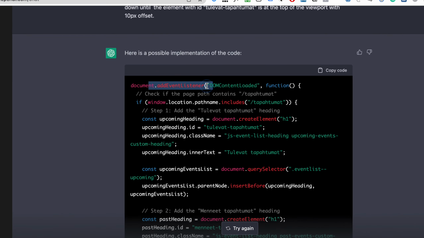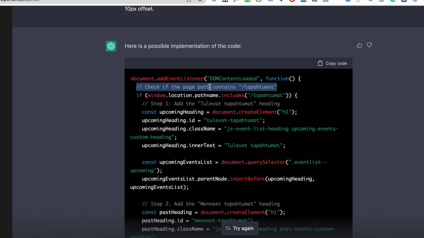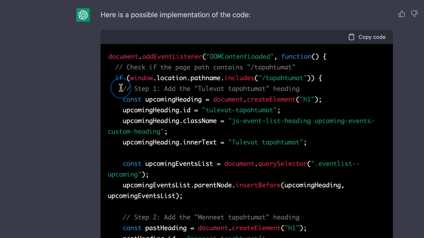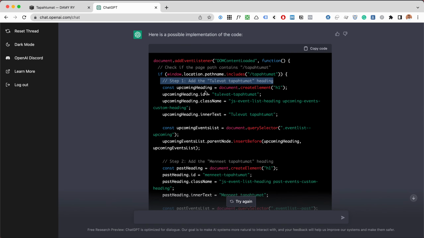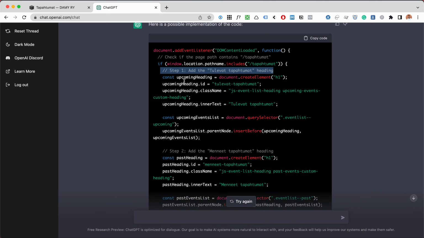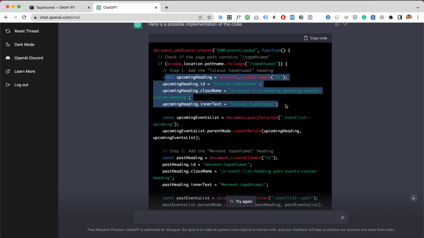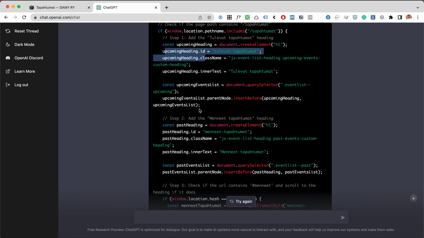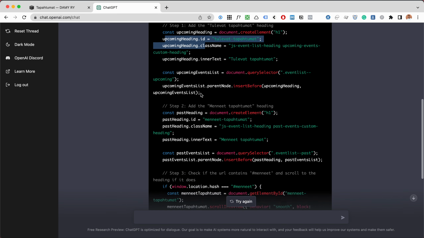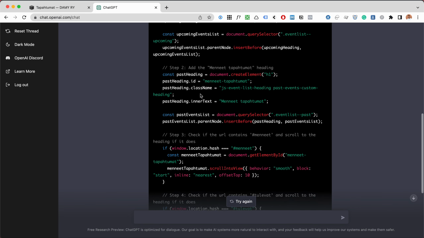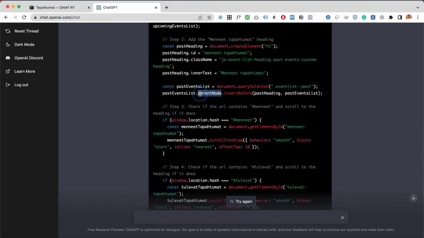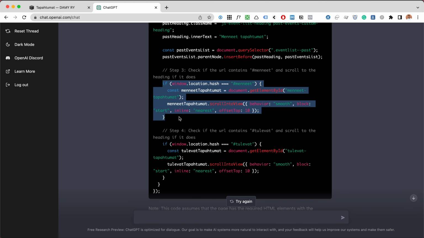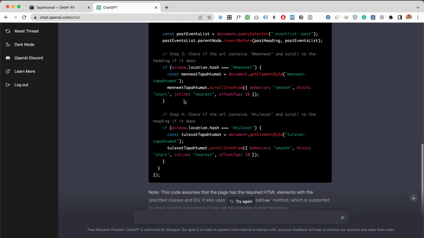Add event listener, wait for the DOM content loaded. It even adds these comments in the code like a pro developer would. Add the heading. Oh, it even made my shitty code example into this pretty vanilla JavaScript with all the IDs, class names, all this stuff. In the previous code it outputted, it just used my little code snippet. And in the previous one, this was kind of an if and else if thing.